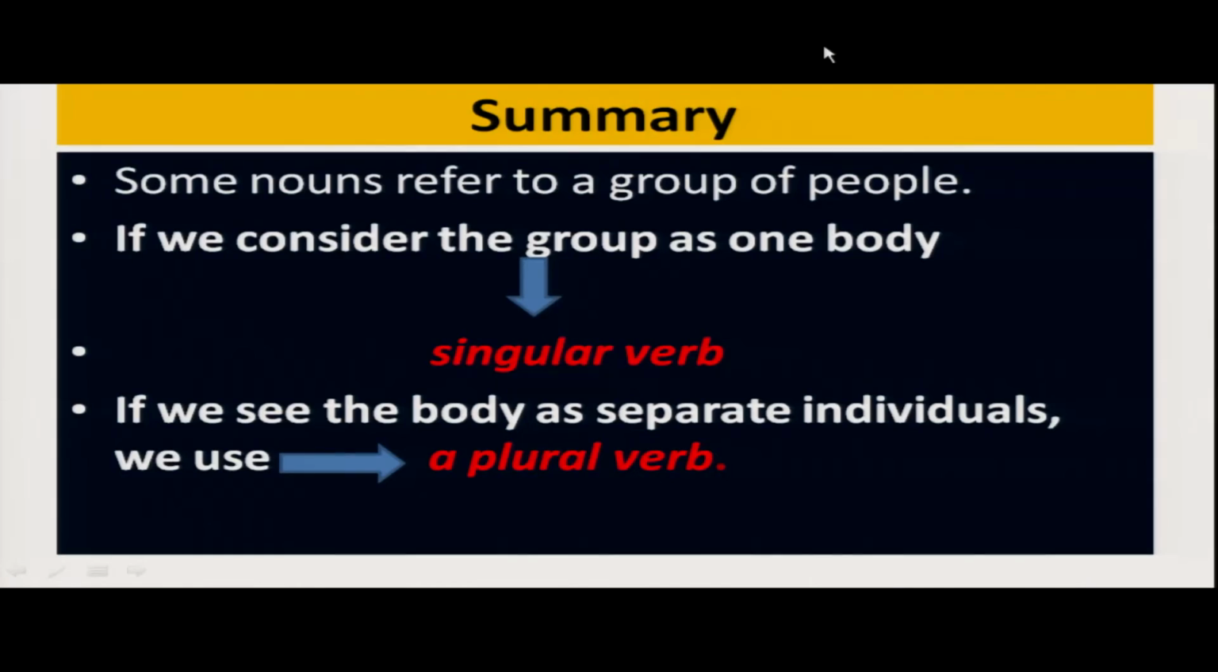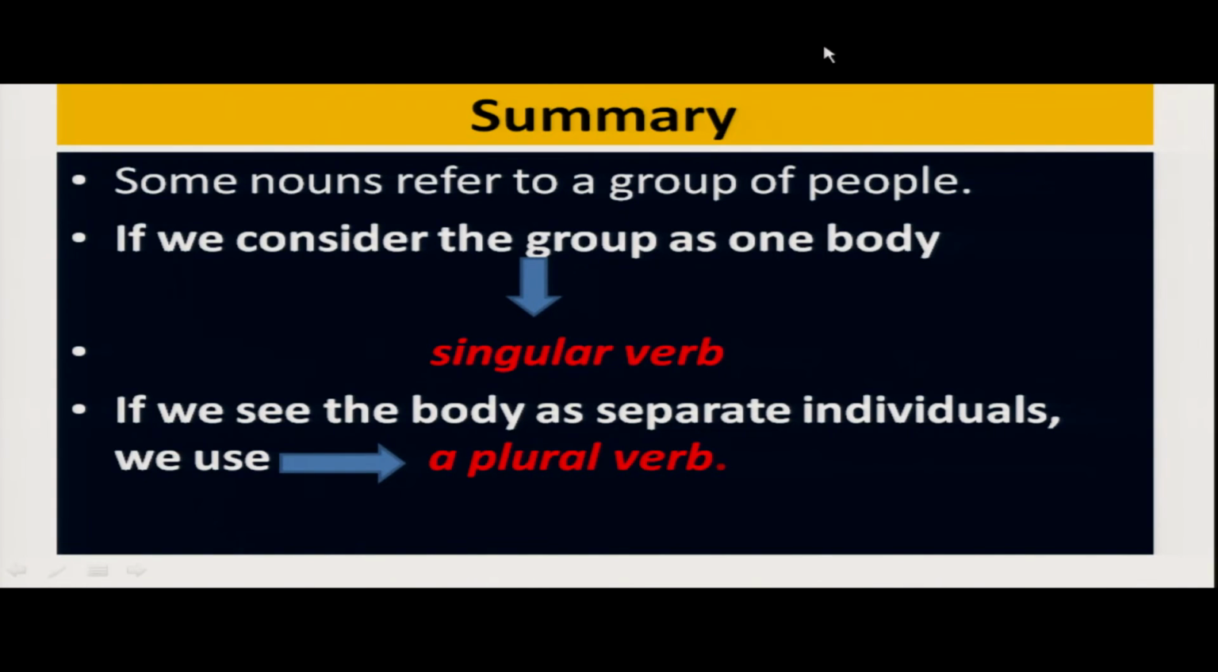So we have discussed that some nouns refer to a group of people. If we consider the group as one body, we use a singular verb, and if you see the body as separate individuals, use a plural verb. Again I am reading this, listen to it mindfully. Some nouns refer to a group of people. If we consider the group as one body, then we will use a singular verb, and if you see the body as separate individuals, you will use a plural verb.